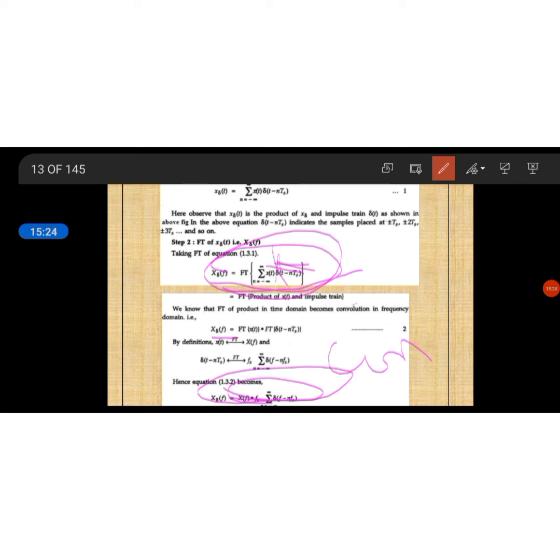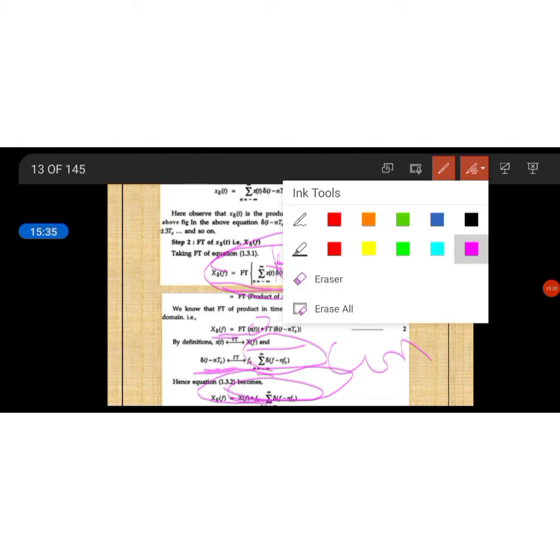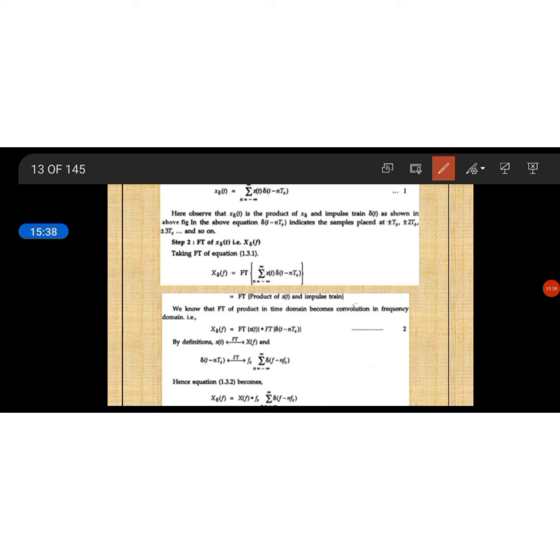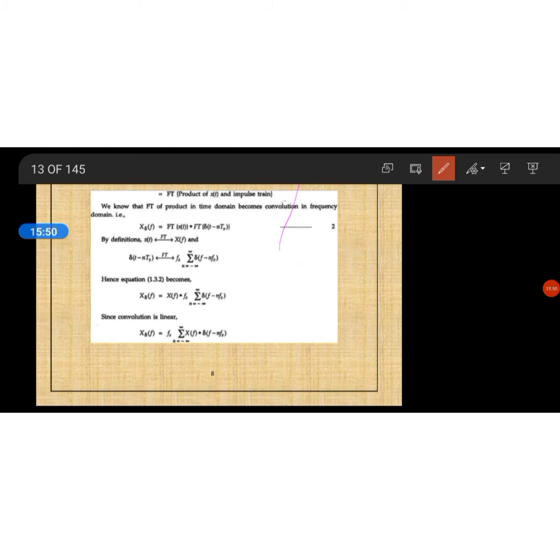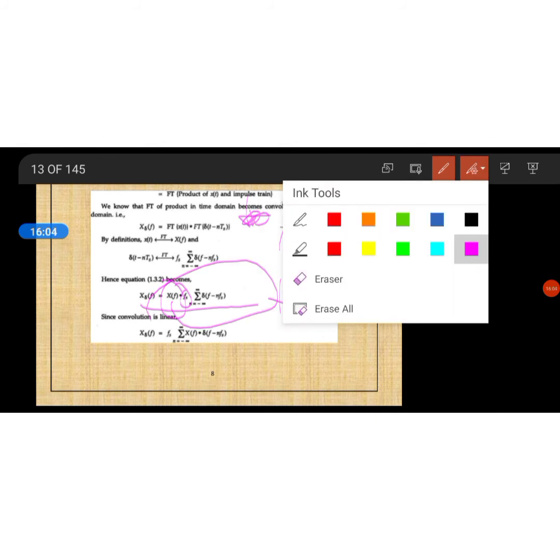So by taking the Fourier transform for x_delta(t), you will be getting X(f) convolved with the summation of fs times delta(f minus n fs). That you have to apply here. So x_delta(f) becomes X(f) convolution. So multiplication in time domain results in convolution in frequency domain.